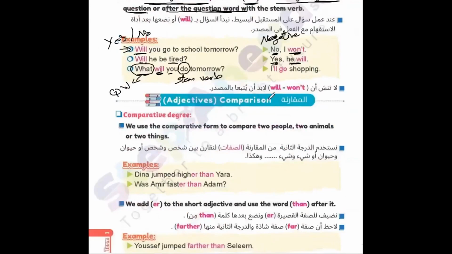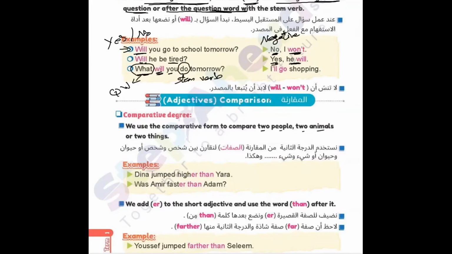Adjectives, comparisons that we speak about, using the adjectives to compare between two or many, as we know. Here, we would like to know in the beginning the comparative degree. We use the comparative form to compare between two people, two animals, or two things.